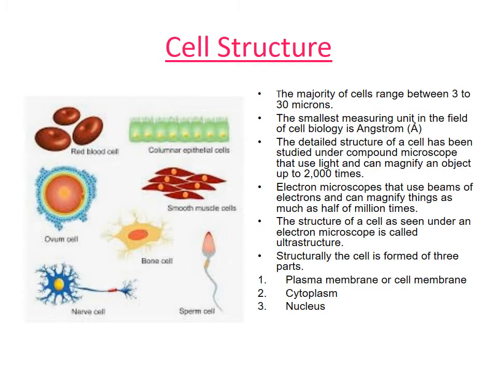In cell biology, the smallest measuring unit, smaller than a micron, is known as the angstrom. Symbolically, it is written as a capital A with a small circle above it. That is the smallest measuring unit in cell biology.